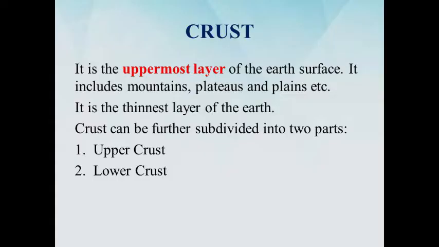It is the uppermost layer over the Earth's surface. It includes mountains, plateaus, and plains. It is the thinnest layer. It is just like cells one over the other. There are two types of crust: upper crust and lower crust. Upper crust is formed at continents. Its thickness is about 35 km on the continental masses. There, silica and aluminium are found. Now comes lower crust. It is formed at oceans. It is only 5 km on ocean floors. Here, silica and magnesium are found.